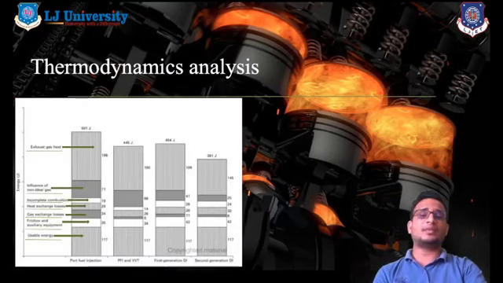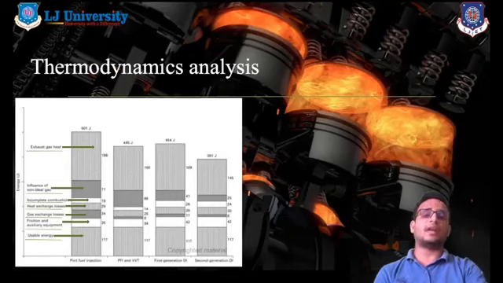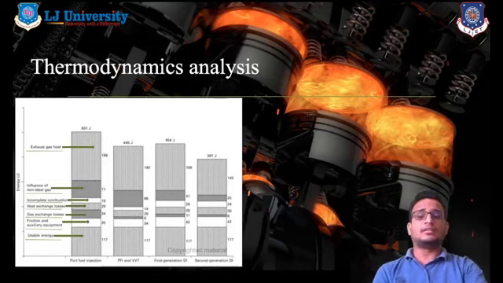And now let us discuss the thermodynamic analysis, right? We can say that there is exhaust gas heat, and we can also see the influence of non-ideal gases, incomplete combustion, heat exchanger losses, as well as usable energy and frictional auxiliary equipment. See, in the figure you can see the energy versus system graph. Mainly there are four types of systems. The first one is the port fuel injection system. The second one is the port fuel and VVT system, where VVT means variable valve timing system. The third one is the first generation engines, and the last one is the second generation engines.